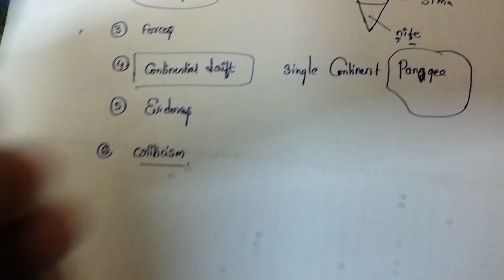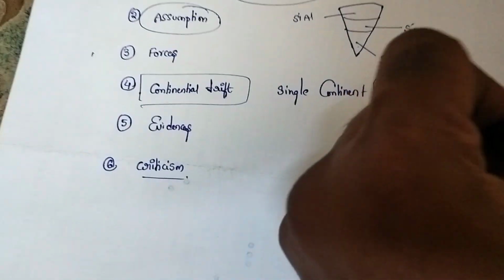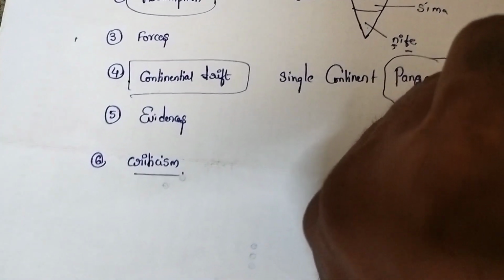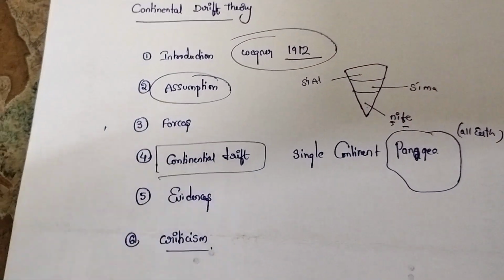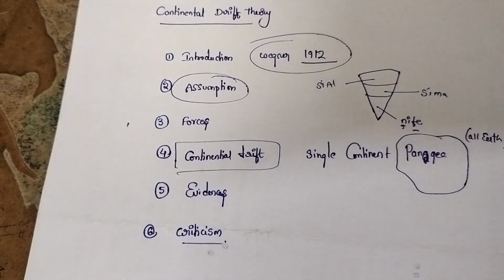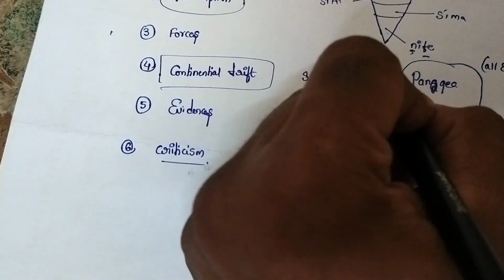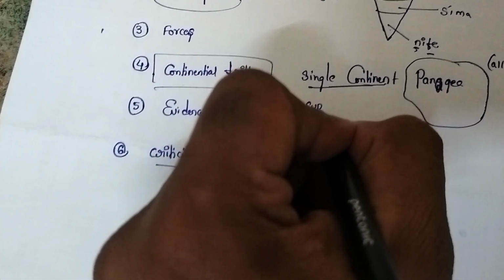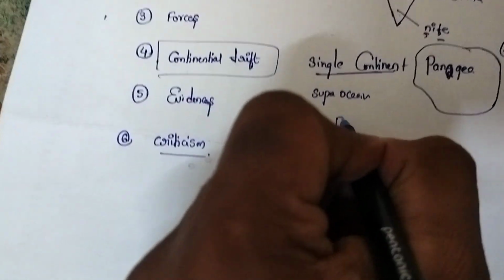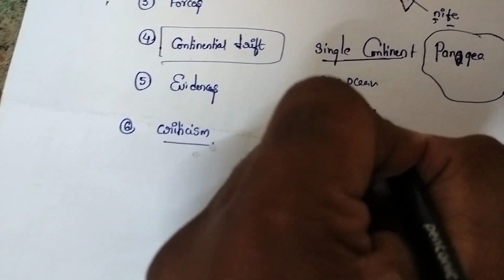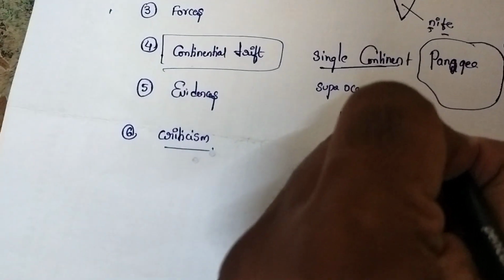Pangaea means all earth, which was surrounded by a super ocean. This single supercontinent Pangaea was surrounded by a super ocean called Panthalassa. Panthalassa means all water.